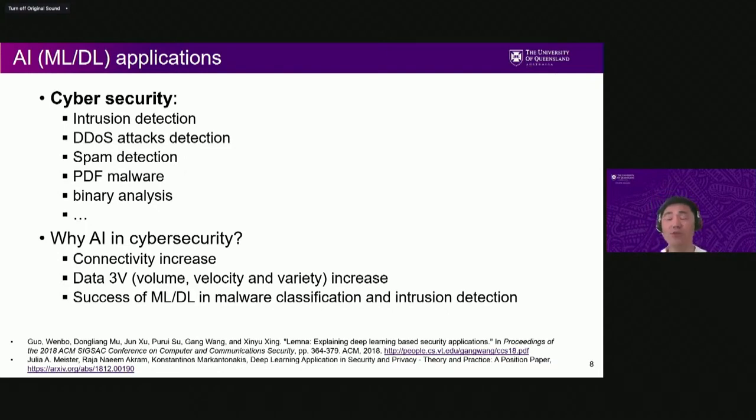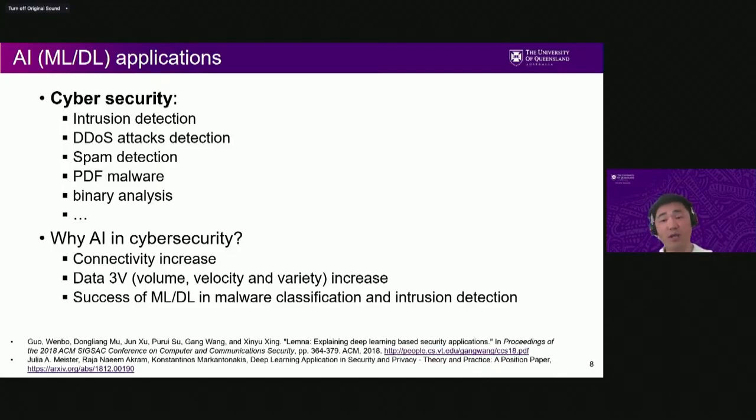Why is AI used in cybersecurity? As you are aware, connectivity increases. We have 5G networks, and also data volume, velocity, and variety increase as well. So over the years, it's really hard to handle all the increasing traffic with human knowledge.